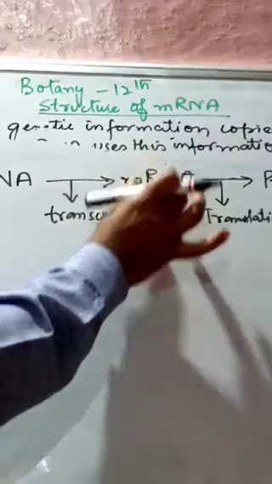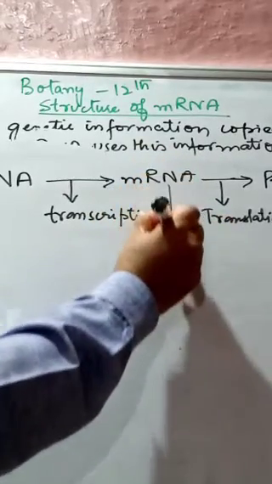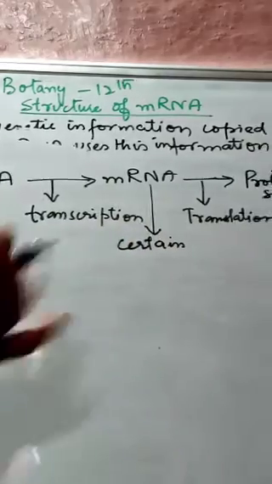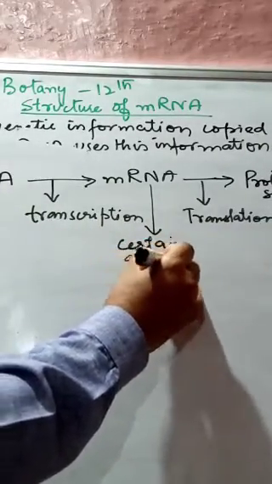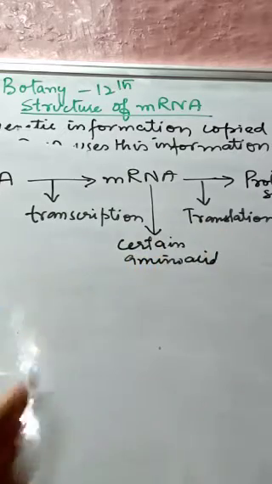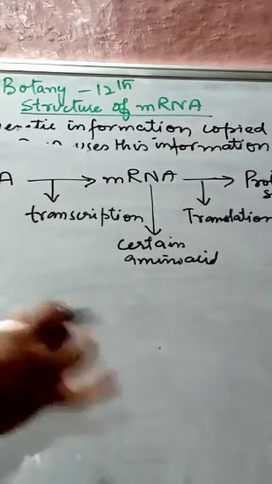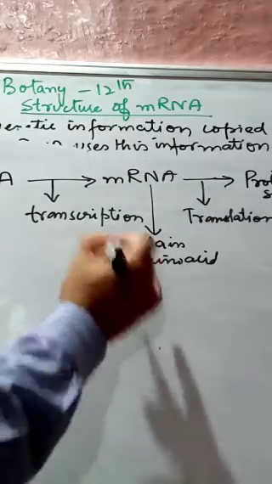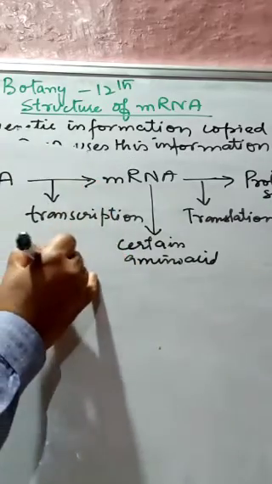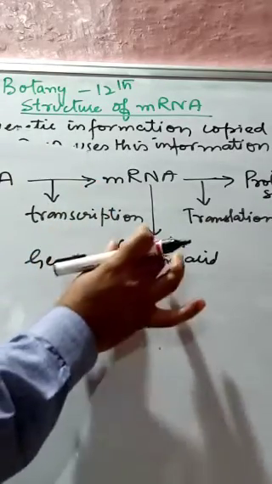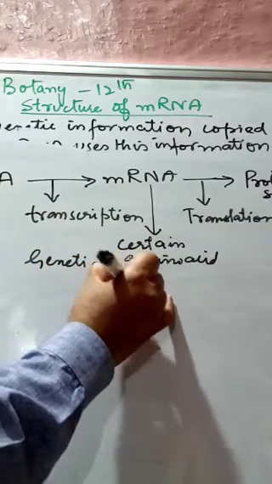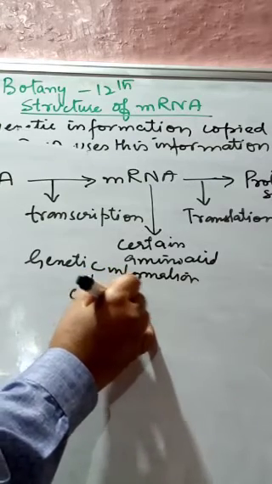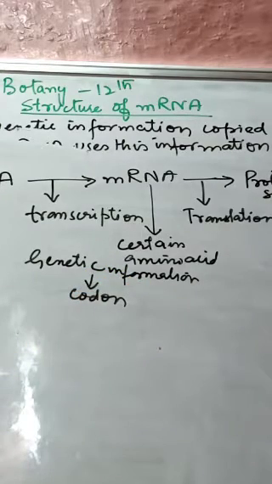This mRNA has the genetic information to code a particular amino acid. On mRNA, there is genetic information, and that genetic information, to code a certain amino acid, is in the form of a codon.